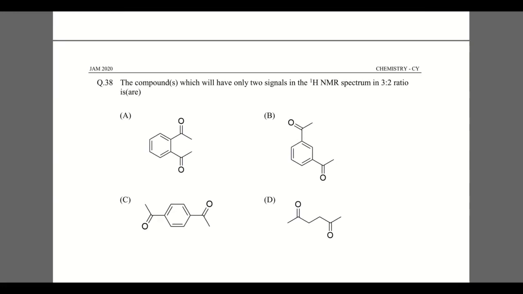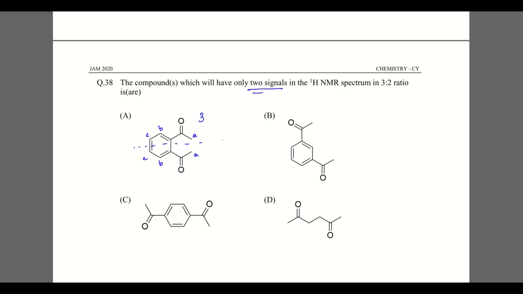Question number 38: the compounds which have only two signals in the 1H NMR spectrum in 3:2 ratio are. Here if we check, this will give a proton, and here also there is a proton, and here is also a proton. So they will give 3 peaks.